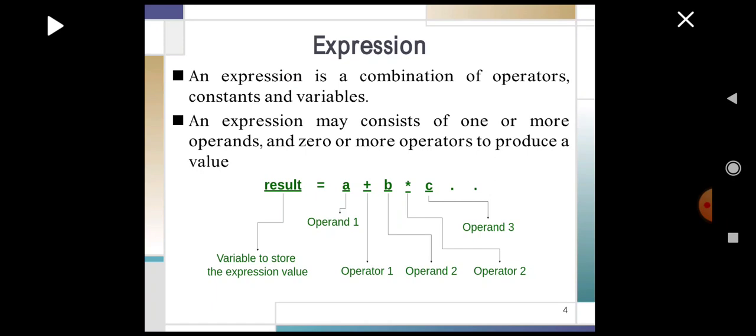Expressions. An expression is a combination of operators, constants and variables. An expression may consist of one or more operands and zero or more operators to produce a value. In the below example, result equal to a plus b asterisk c is the best example for expression, which is the combination of operators and variables. Here a, b, c are operands, plus and asterisk are operators, where the final value calculated will be assigned to a variable named result.